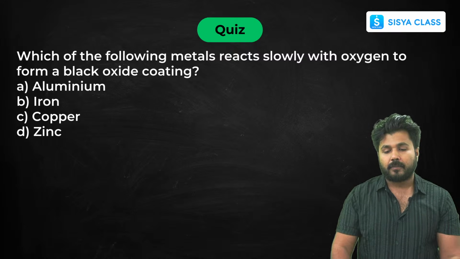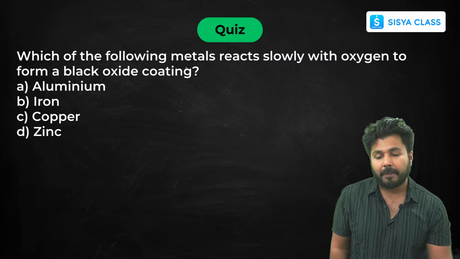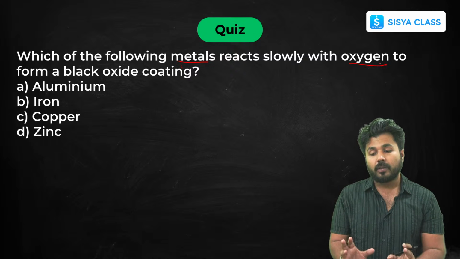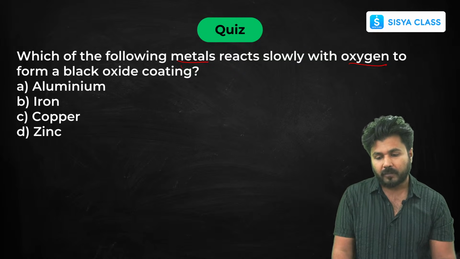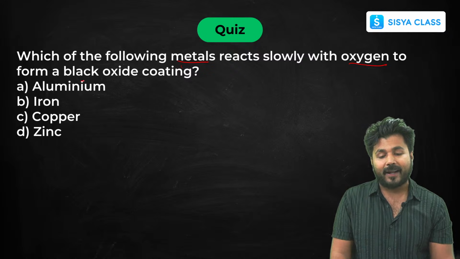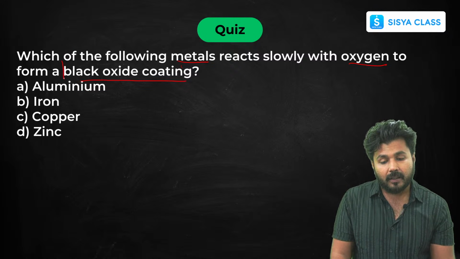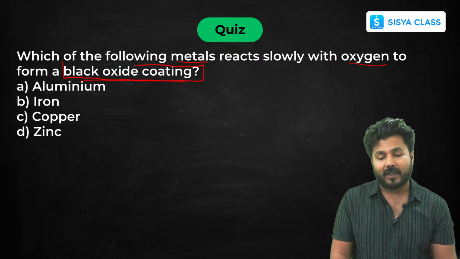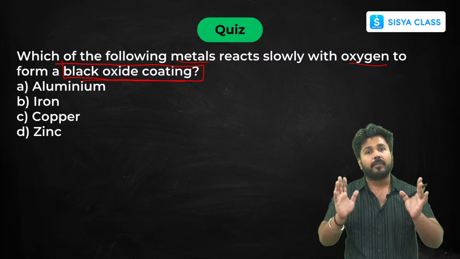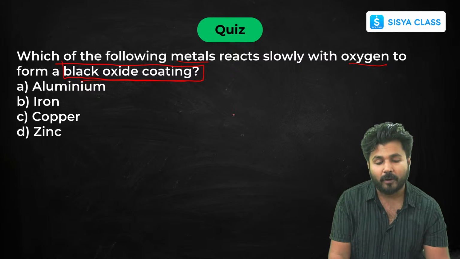Now next question. Which of the following metals react slowly with oxygen? Read the question carefully. A metal reacts slowly with oxygen to form a black oxide coating. So what is the keyword here? It is black oxide coating. Whenever black oxide coating comes into your mind in chemistry, it is nothing but copper oxide.